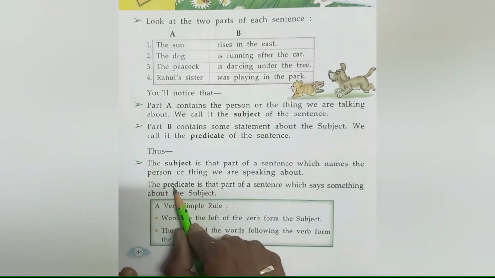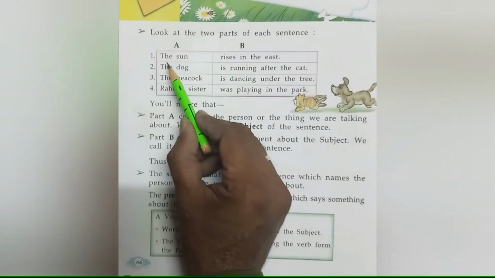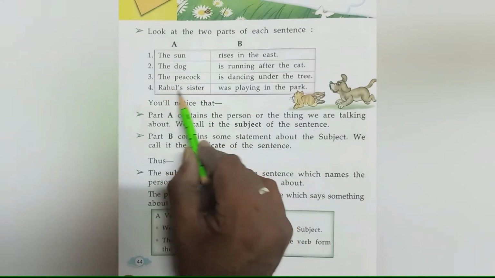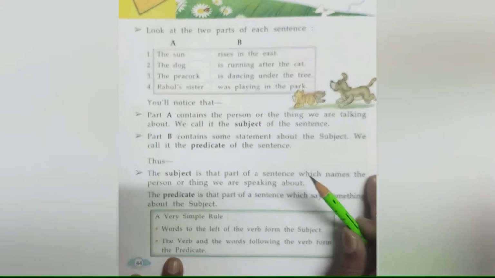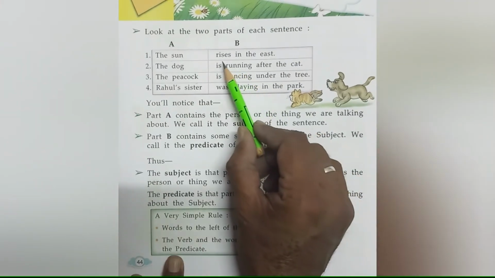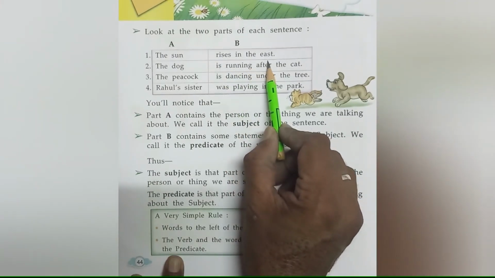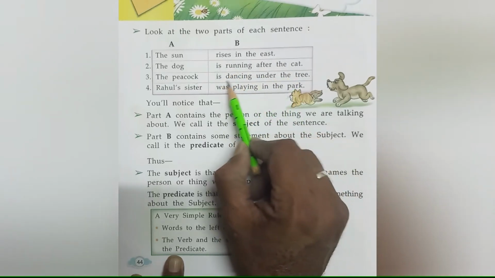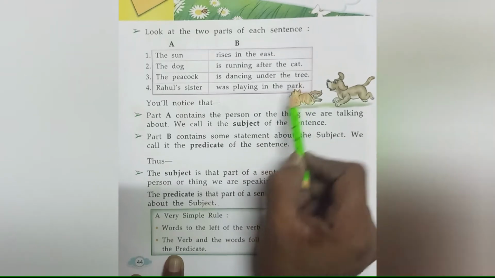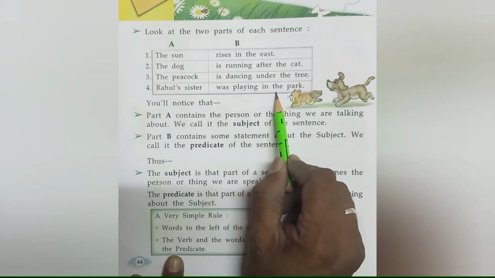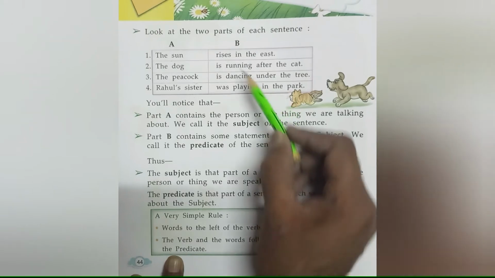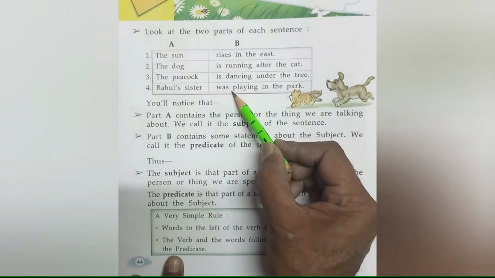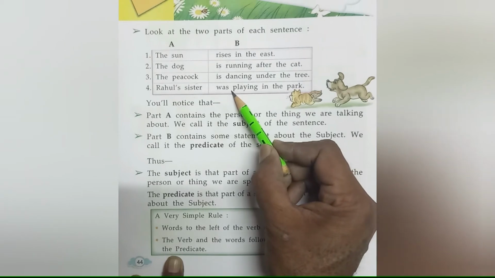Here, the sun, the dog, the peacock, Rahul's sister, all these are subjects of the sentence. Rises in the east, is running after the cat, is dancing under the tree, was playing in the park, all these are predicates of the sentence.